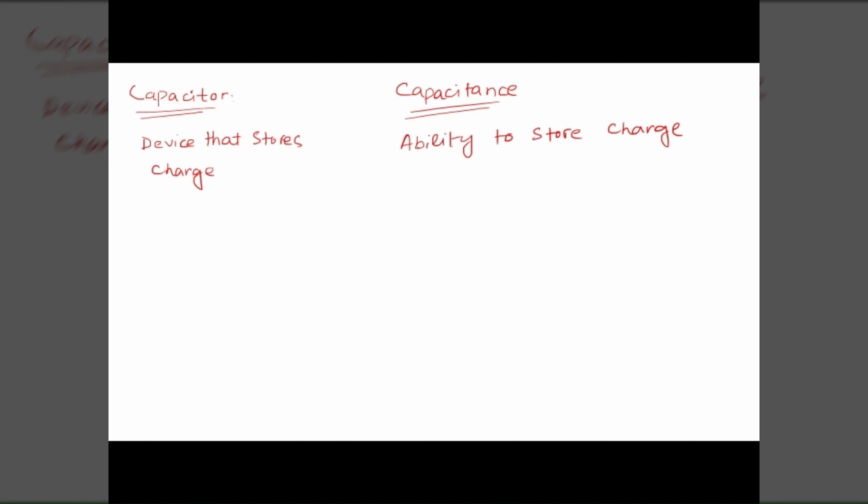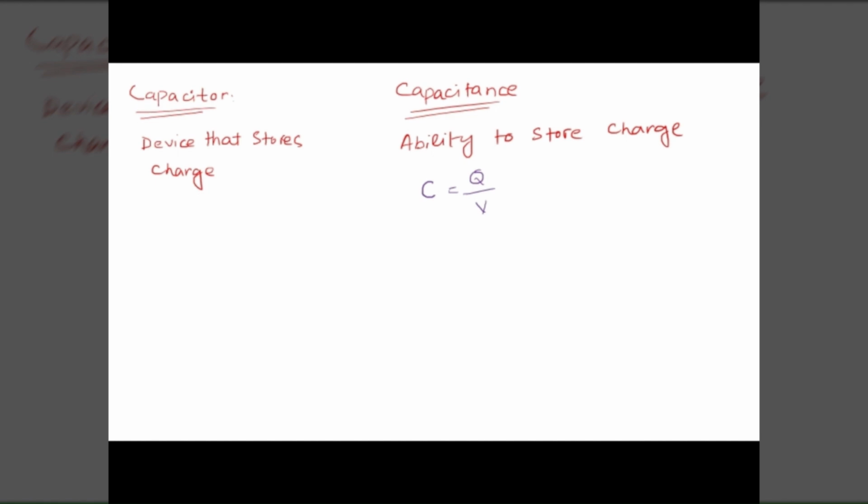So capacitance is charge stored per unit potential difference. Whenever we say capacitance, it is the amount of stored charge per unit potential difference.